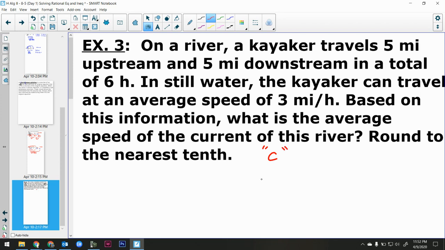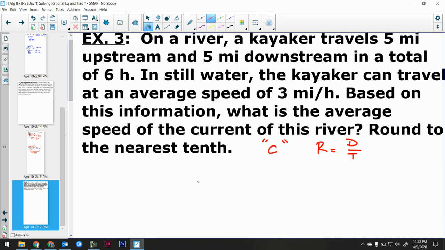Okay, so what we want to do here is figure out what the current is. Now, we know the standard rate formula. Rate is equal to, if you think about anything, miles per hour, meters per second, it's always distance over time, right? So we have these three variables: rate, distance, and time. Now let's make ourselves a little chart here. Let's make an upstream chart and a downstream chart side by side, and let's identify all three of these for each, okay?